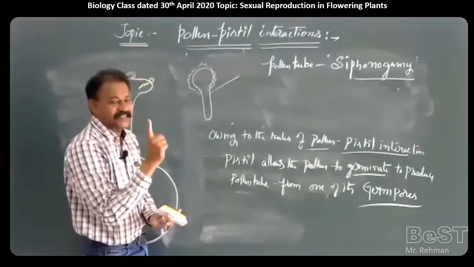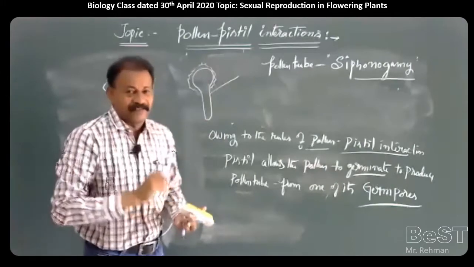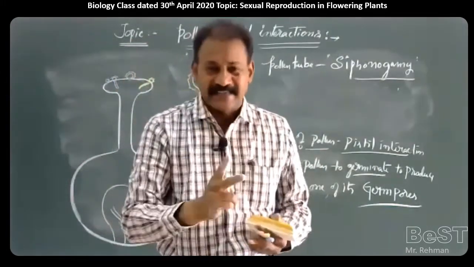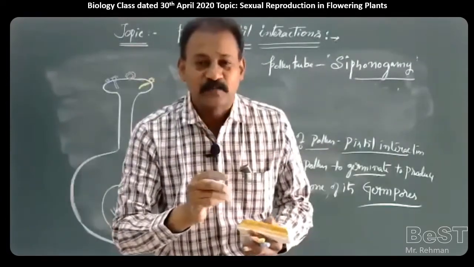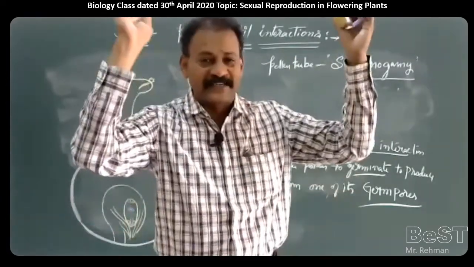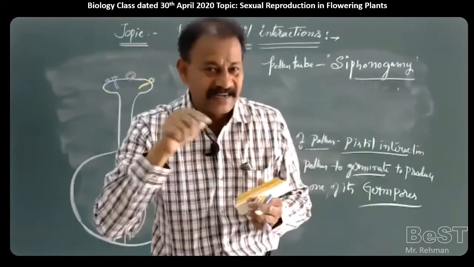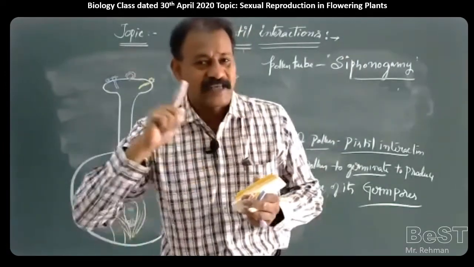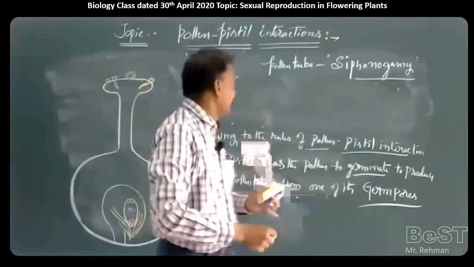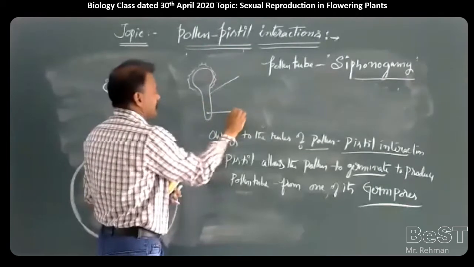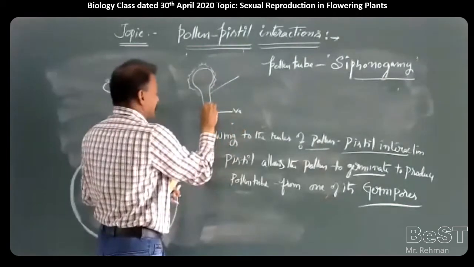In 60% of angiospermic plants, as we studied in the previous class, the pollen grains are shed into the atmosphere at the two-celled stage, meaning a pollen grain consists of a vegetative cell and a generative cell.